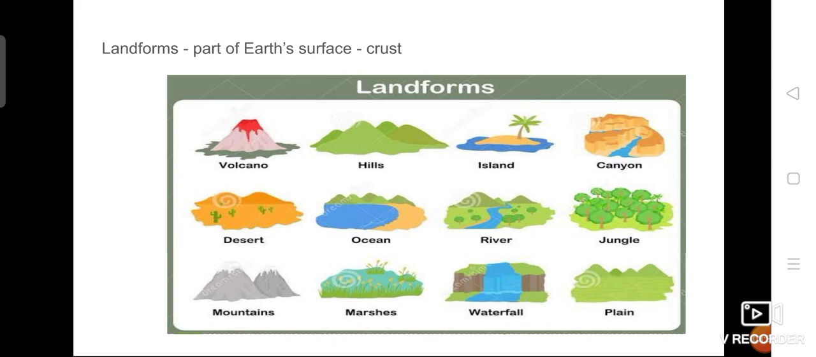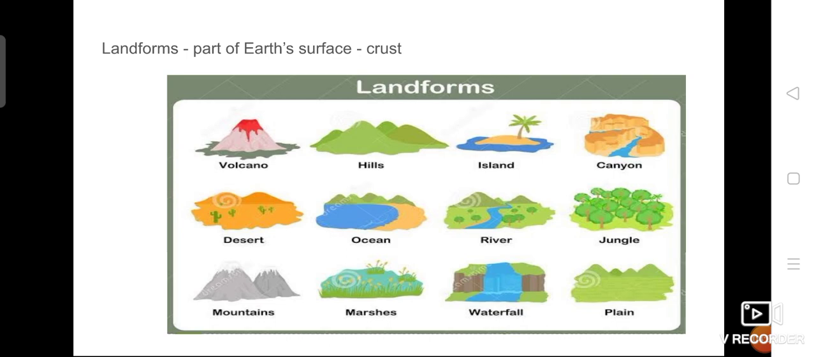So now the question, what do you mean by landform? Landform is a part of the earth's surface. Where can we find this landform? We can find all these landforms in the part of earth's surface. What do you mean by earth's surface? Surface means what? Outer layer. That is called what? Surface. So the outer layer of the earth surface is called crust.